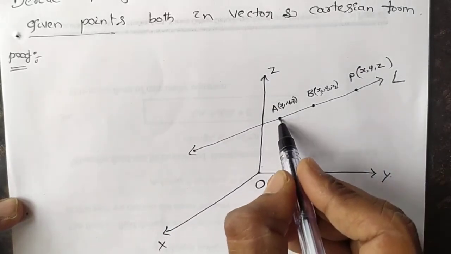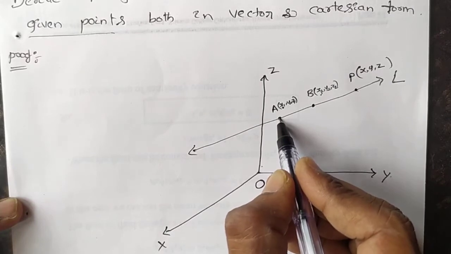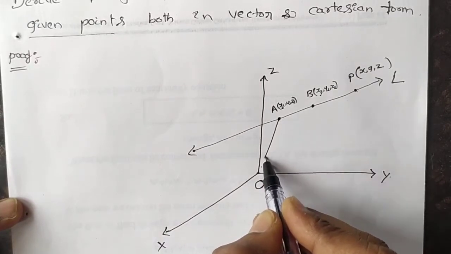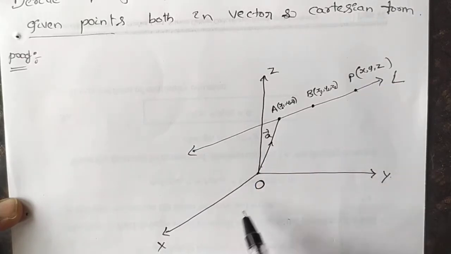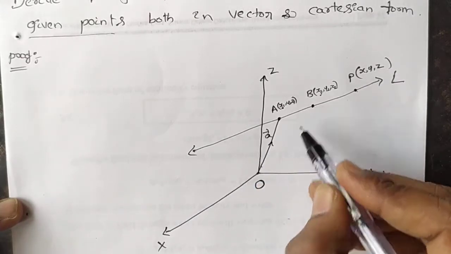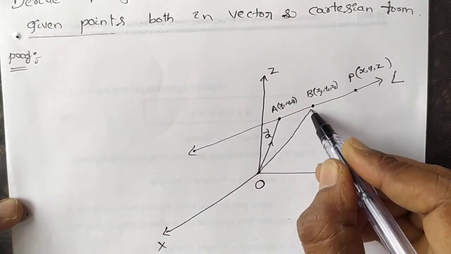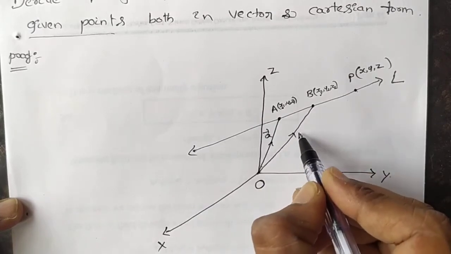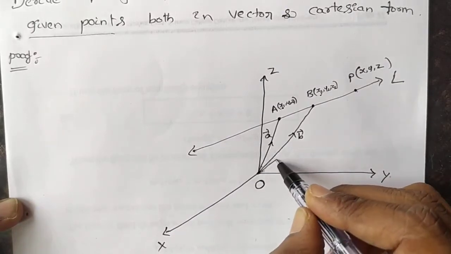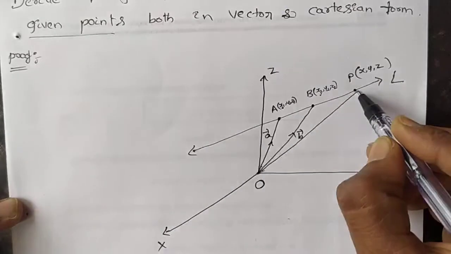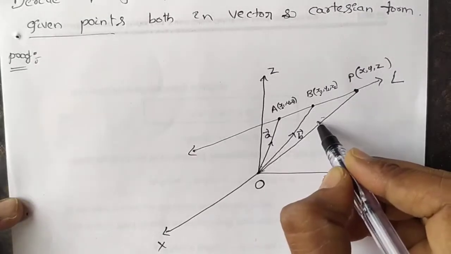Okay. Now, the position vector of the point A with respect to its origin is A vector. The position vector of the point B with respect to its origin is B vector. The position vector of the point P with respect to its origin is R vector.